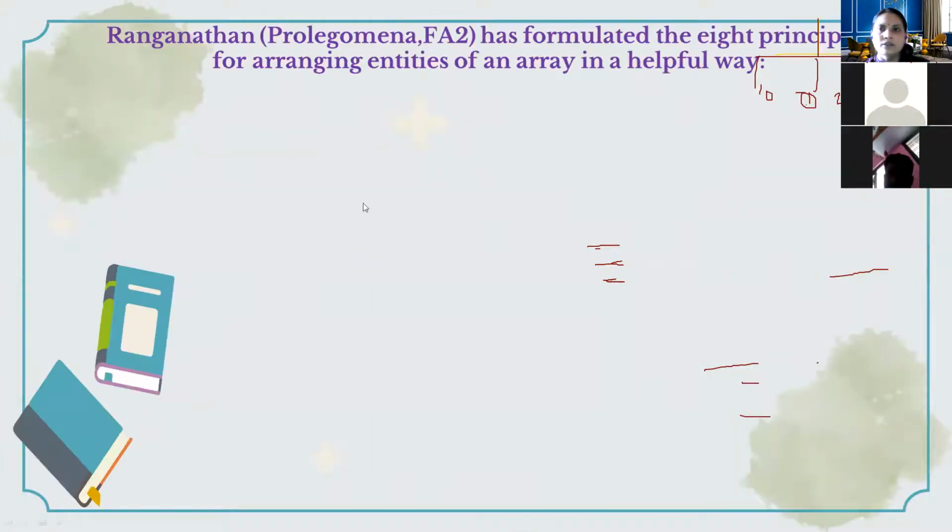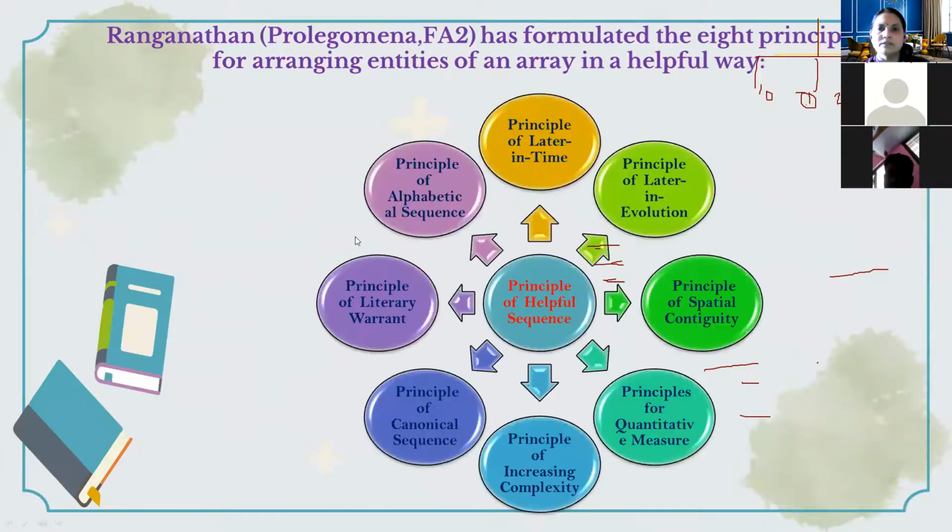But I think we have to see this canon of helpful sequence. According to the canon of helpful sequence, whatever array we have created, or whatever logical sequence we have to create based on any classification scheme, we have to keep in mind that the sequence should be helpful to all.